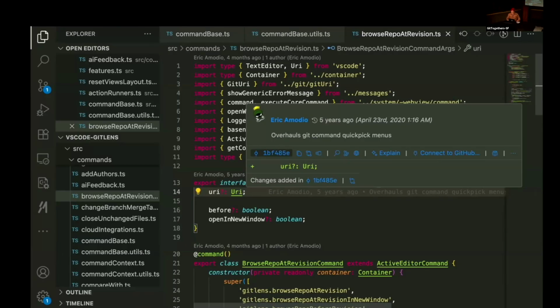What you're seeing is on line 14, I know it might be a little hard to read, you see some gray text where it says Eric Amodio 5 years ago overhauls git command. That is the inline blame feature of GitLens. That was one of the very first features. All this is doing is giving us context over who changed what lines of code and where, and this is the one that I have my cursor on right now, and it'll just move around as you navigate your files.